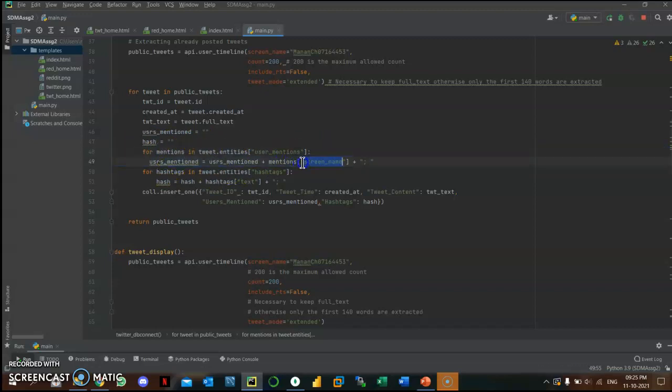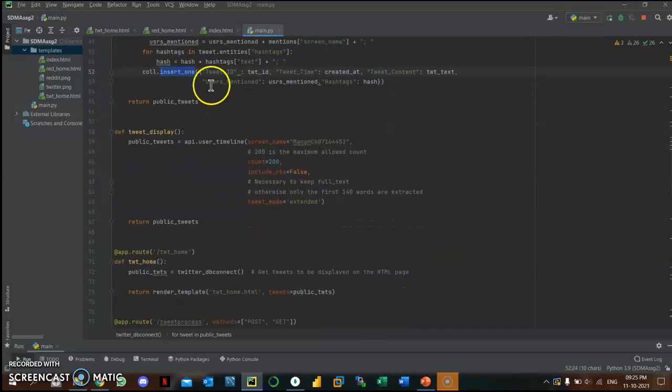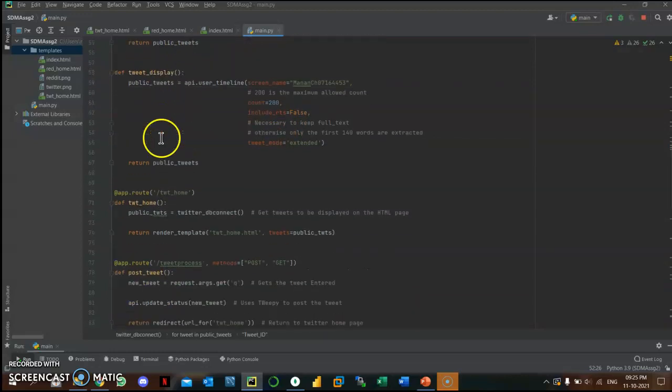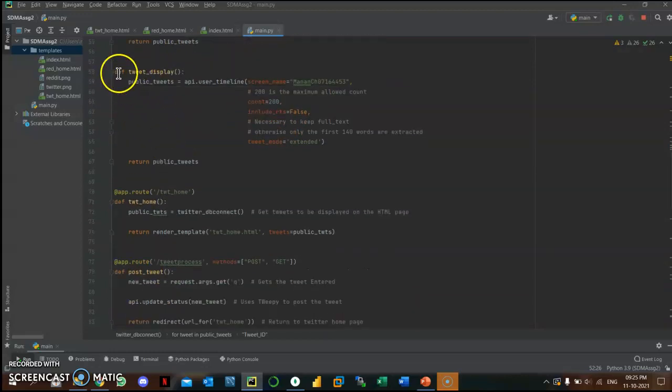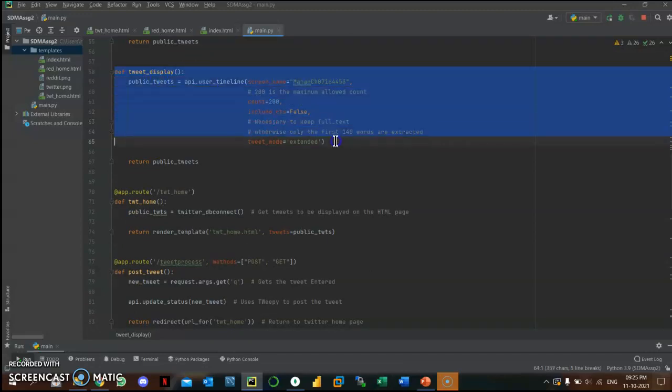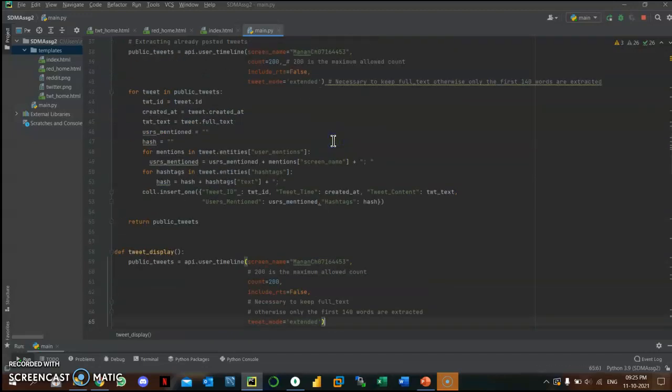The screen name is the name of the user, like my ID is there, and there is also the user ID. Similarly, hashtags are also present in entities. Then using the insert one function, we insert it into our MongoDB database, passing the dictionary to it. Now returning the public tweet, so we'll come back to that. And this is a similar function that displays the tweet, so this is already here.